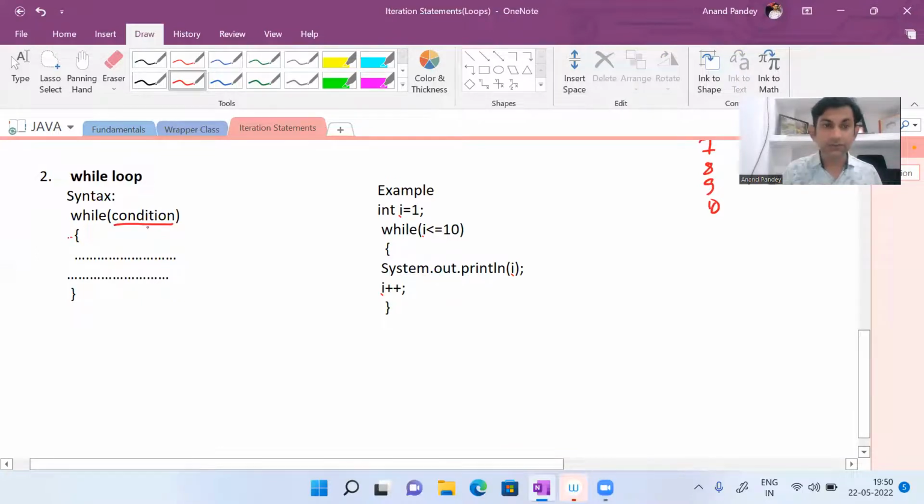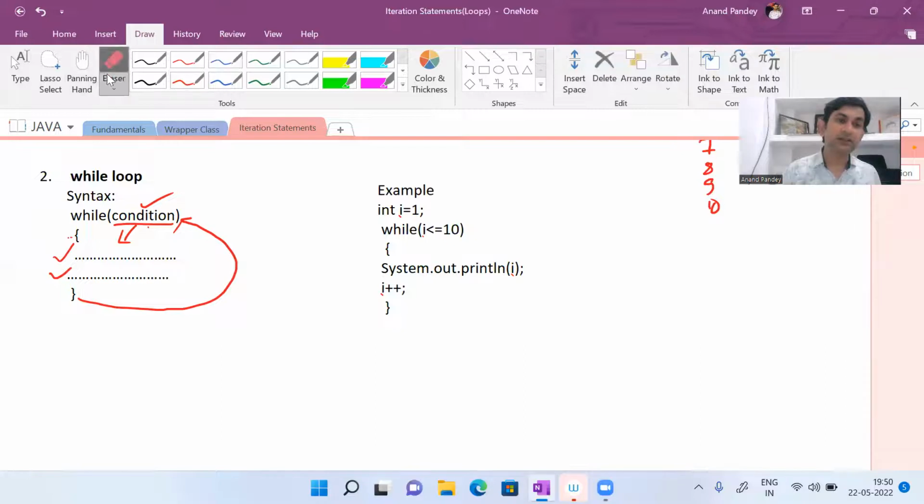If the condition is true, the control will go inside the loop and the statements written within the loop will be executed. Then from the closing of the loop, control will come back to here. And this condition will be checked again. If it is true, control will go inside the loop. And this process will be repeated until the condition is false.